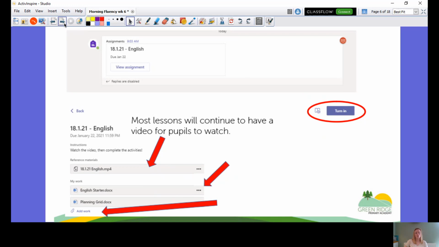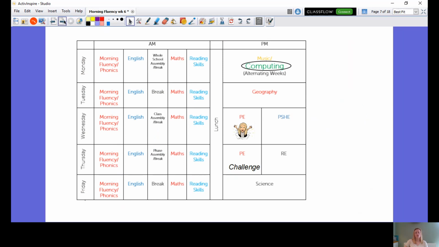Okay, so hopefully you have all managed to get onto Teams and you will see the benefit. We're obviously using this as a transition period this week, so you'll have YouTube as well if you feel you need it. Okay, so this is your timetable this week. Like I said, Mr. K will be putting daily timetables up, just a typed message, just to give you some more key information. And yeah, so it's computing this week, and then PE with me on Wednesday, and the challenge, I think it's with Mr. Meaching and Miss Skenbury this week.